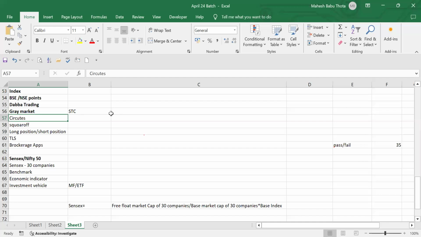You know what is a circuit? Circuit breakers. You guys heard about it? Circuit breakers. No. Basically, a circuit break is nothing but the stock market being halted for a few minutes temporarily.